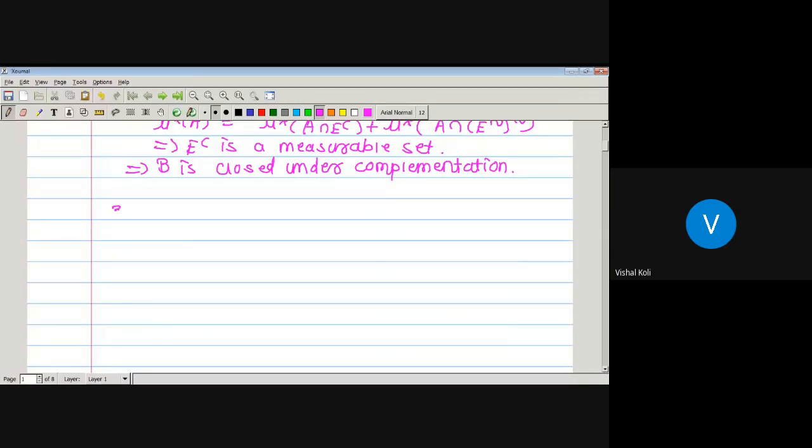Let us take E1 and E2 as any two measurable sets.